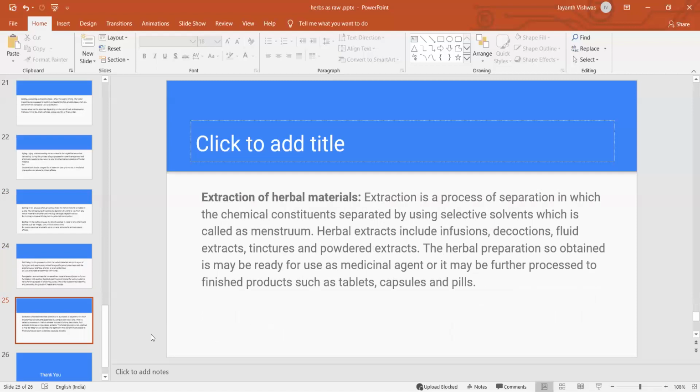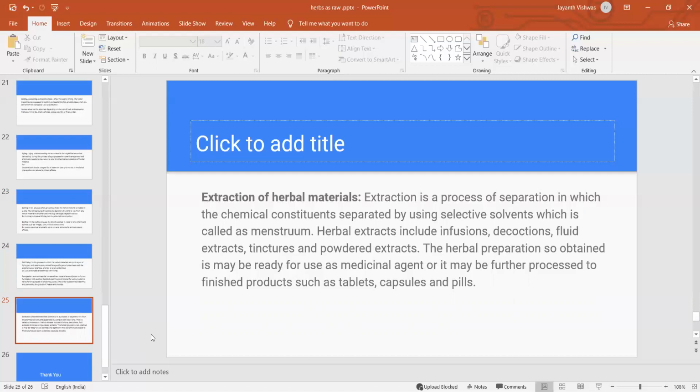After completion of all these things we have discussed, the processing of the herbal raw materials, finally we have to go for extraction. Extraction is nothing but the separation of the active constituents or chemical constituents by using selective organic solvents. Even water can be used as a solvent, and other organic solvents can be used as a menstruum for extraction.